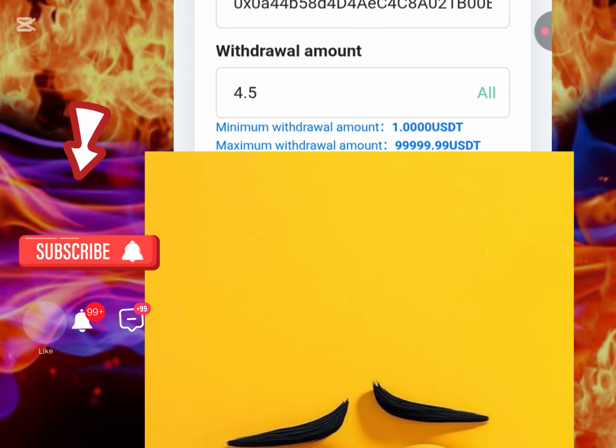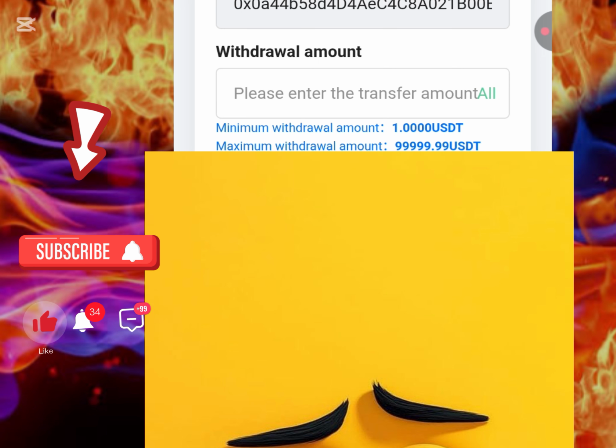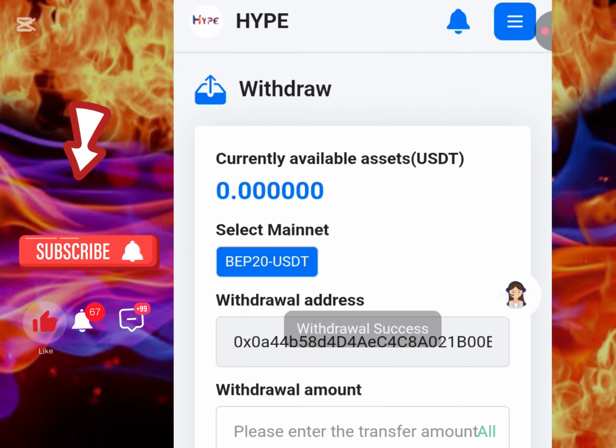So let's do it this way. Let me input my security password. After I'm done placing this withdrawal, I'm going to also show you guys other steps on the platform so you don't miss out on anything whatsoever. Let me go ahead with this. Remember, you saw how much we had on that account earlier on. I'm going to show you guys when the withdrawal arrives. You can see my withdrawal is currently successful.